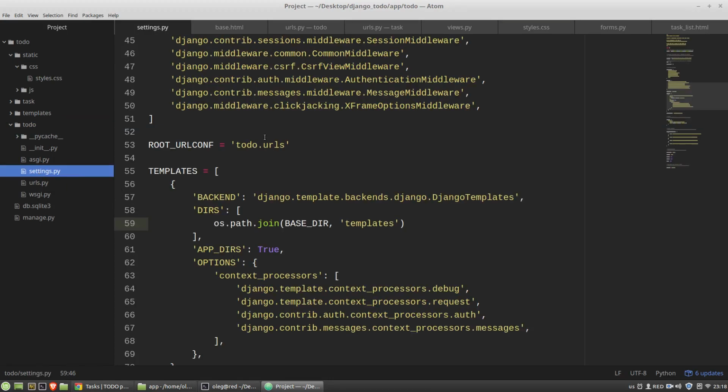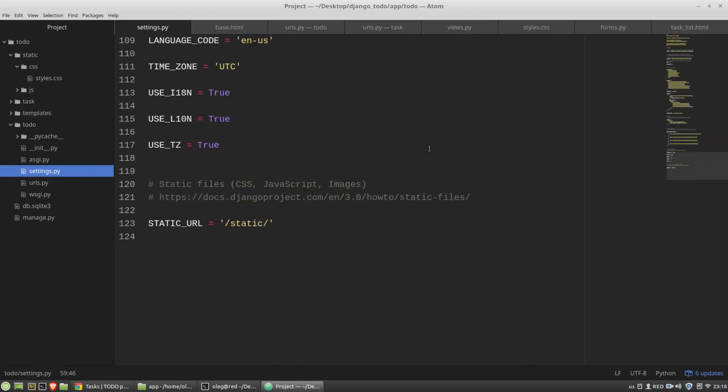I need settings py file, and somewhere at the bottom I'm creating a new variable, static files dirs variable. It's a list, and I am adding to this list a new element. It's the absolute path to the static folder, to this static folder.